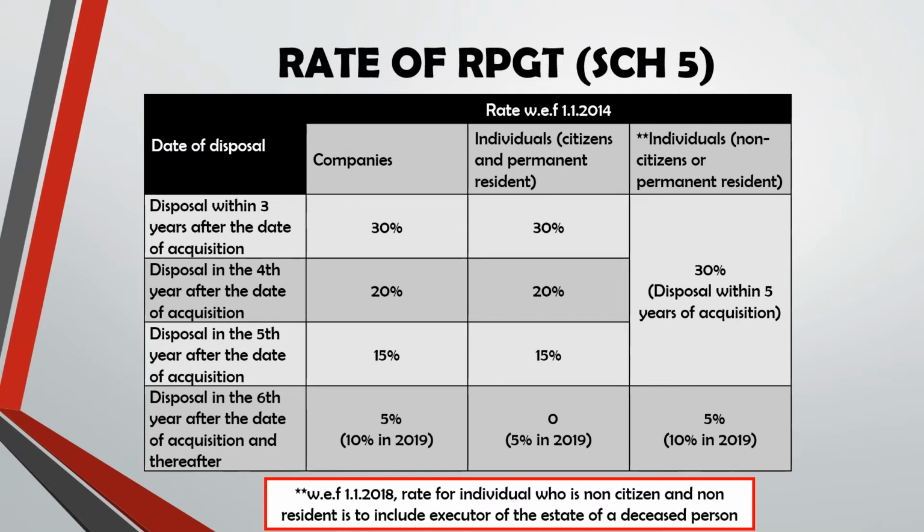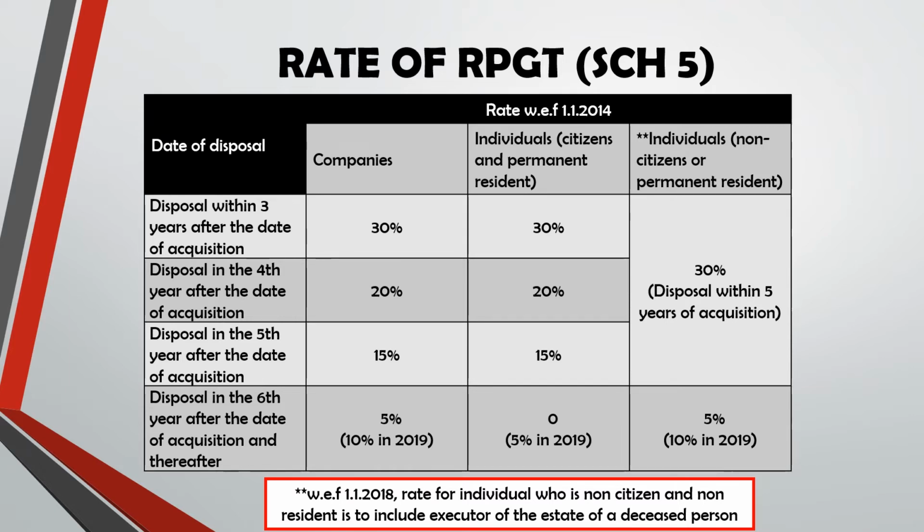If the disposal takes place before 2019, then you will use that rate, 5% for companies, 0% for individual. But starting from 2019, if disposal is after 5 years, it will be 10% charge for companies and 5% charge for individual citizen and permanent resident.